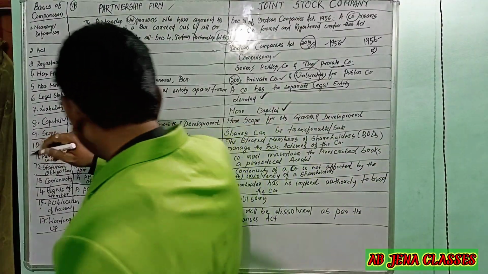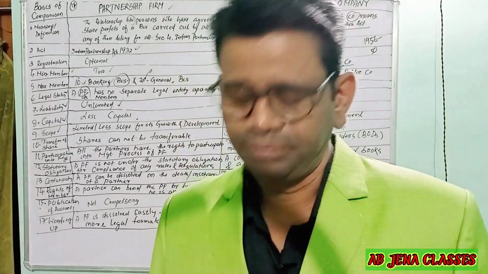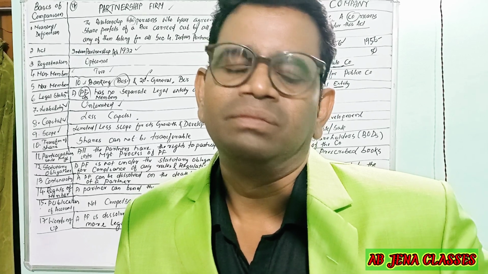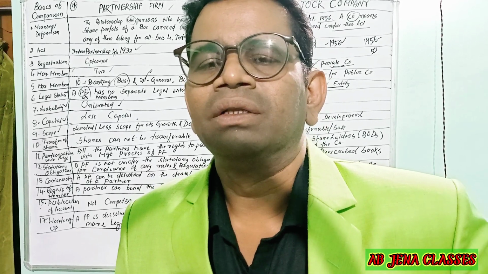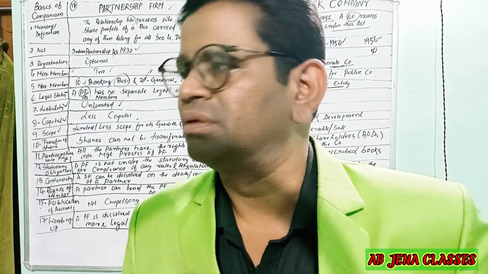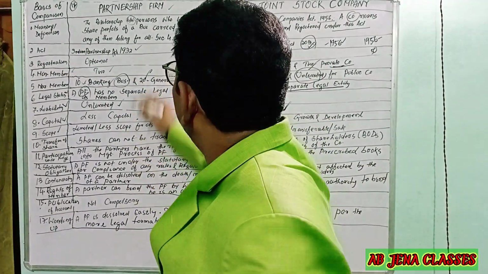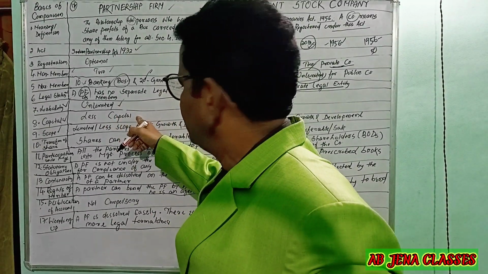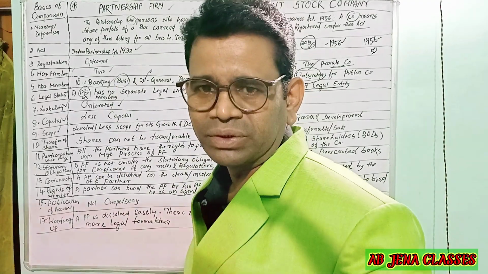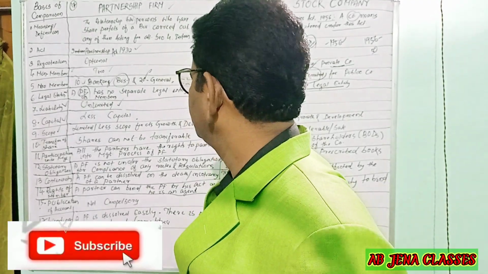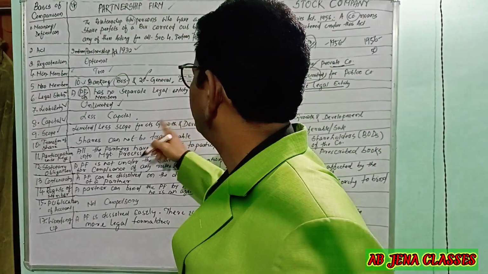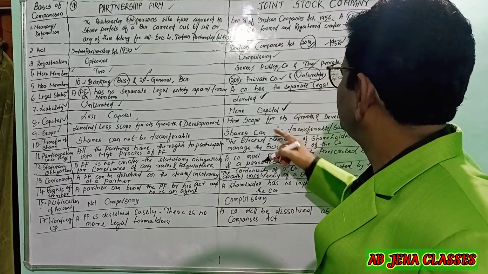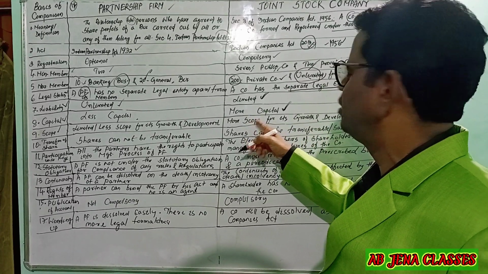Next is the scope. The primary objective of a business is not only to earn profit, but also growth, development, modernization and expansion. The scope of the partnership firm is less due to its limited capital, unlimited liability and limited members. That is the main obstacle to the growth and development of the partnership firm. Whereas in a joint stock company, the scope